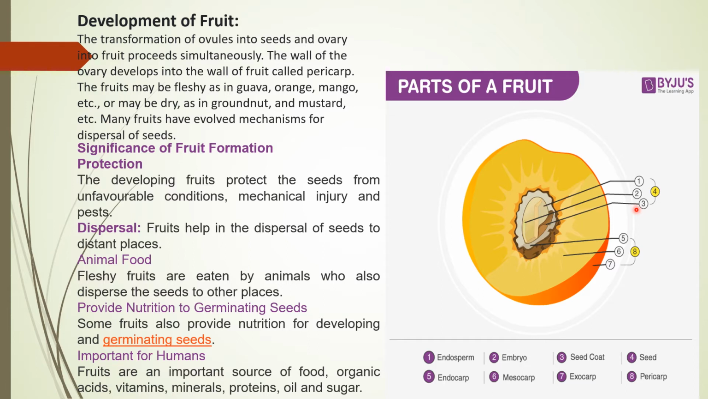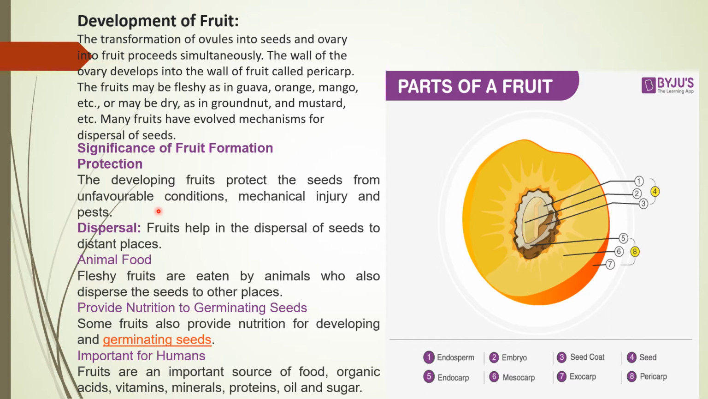Now, what is the significance of the fruit? Fruit especially protects the seed from mechanical injury or unfavorable conditions in the environment. So the seed is protected by the fruit. Fruits also help in the dispersal of seeds over long distances. That is also one of the important points. As food, fleshy fruit provides food to animals, which act as dispersal agents of the seeds also. That is also an important thing.